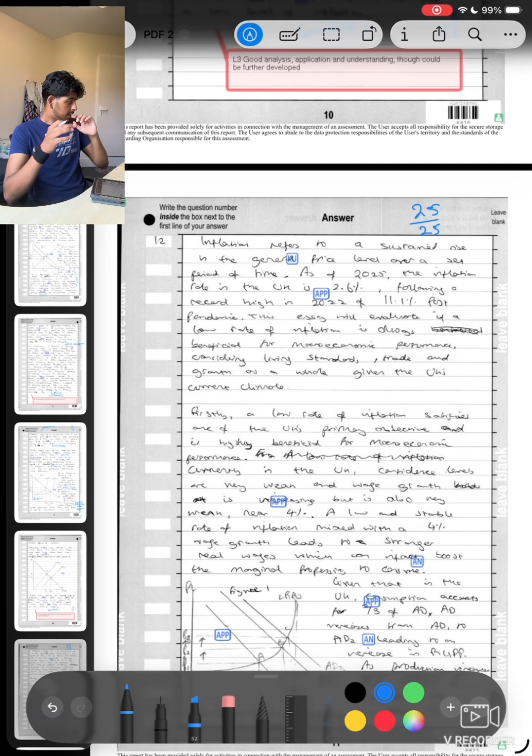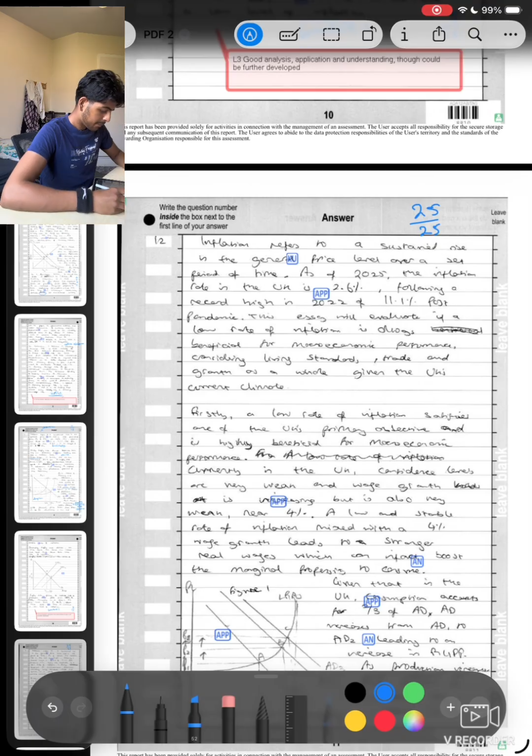Nice, easy question. And you'll see what examiners do in their questions. A low rate of inflation is always beneficial. Immediately in my mind, I'm like, yeah, it's a good thing. Inflation is always a good thing. So, but why are they twisting the question, making it sound different? We go say, yeah, why would we want inflation in the first place? So the examiner really wants to challenge the way you think, if that makes sense. He wants to see where you're trying to get with this point. And you have to kind of shock the examiner and show him that this is the entirety of the circle. This is what's going to happen. So let's get into it.